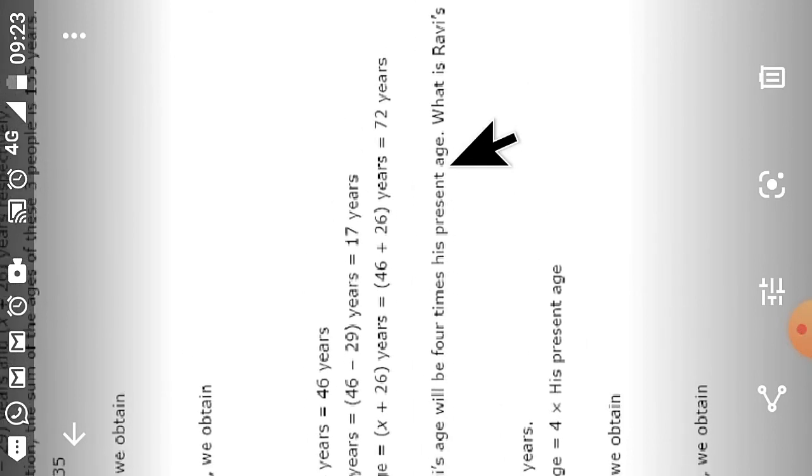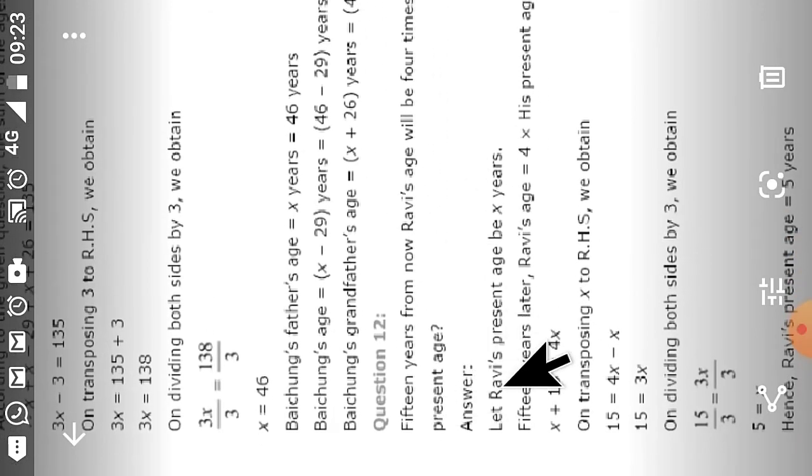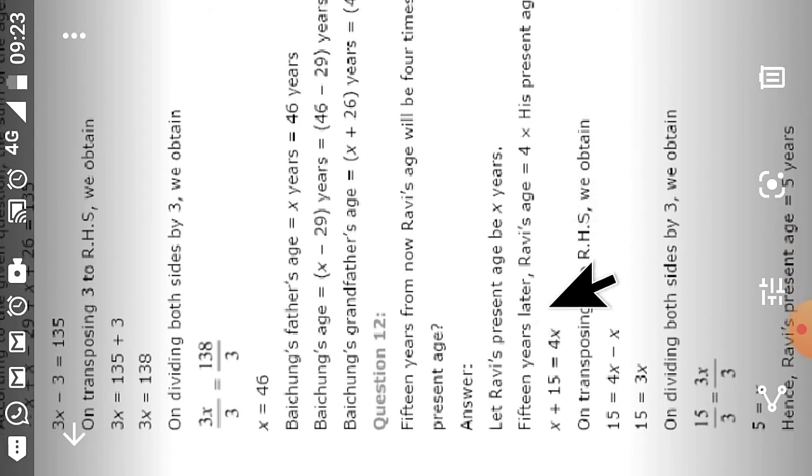15 years from now, Ravi's age will be 4 times his present age. What is Ravi's present age? Now, first we will have to suppose Ravi's present age is x years. Now it is given 15 years later. Later means plus, so it will be 4 into his present age. So x plus 15. 15 years later means x plus 15.